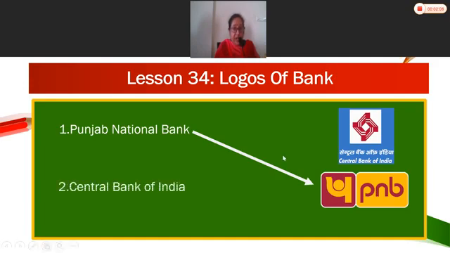Second, Central Bank of India. Now can you see the blue mark here? That is the Central Bank of India. This is the logo of Central Bank of India.